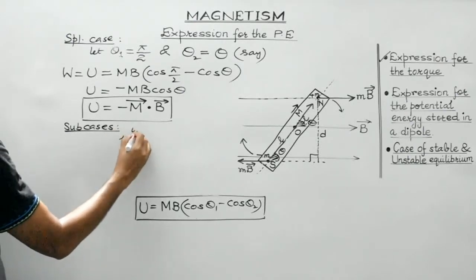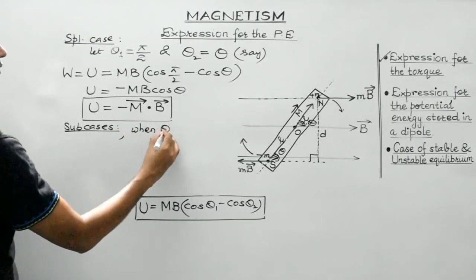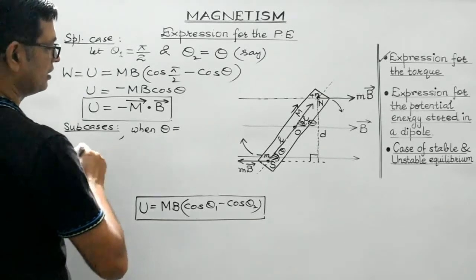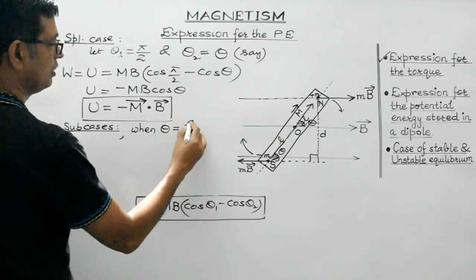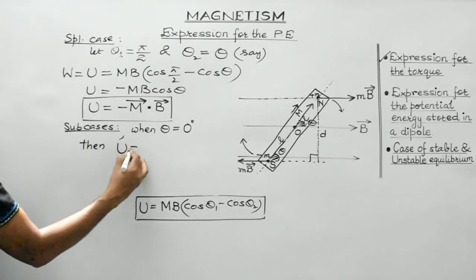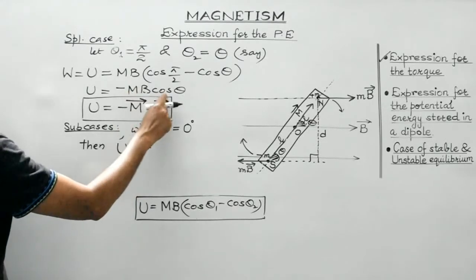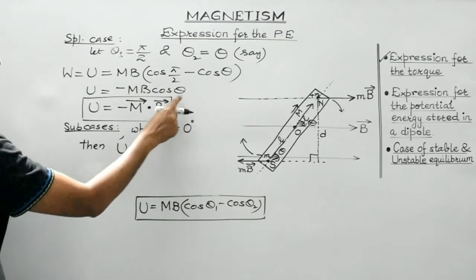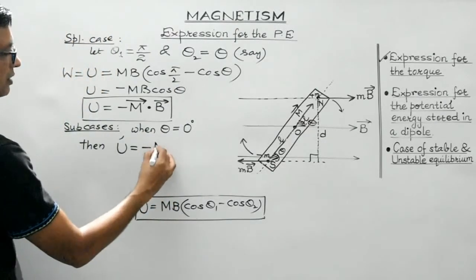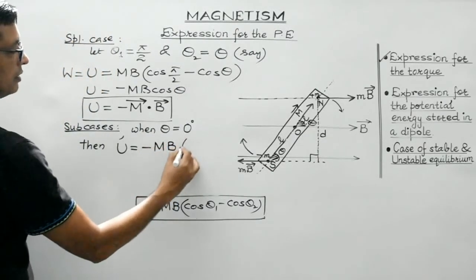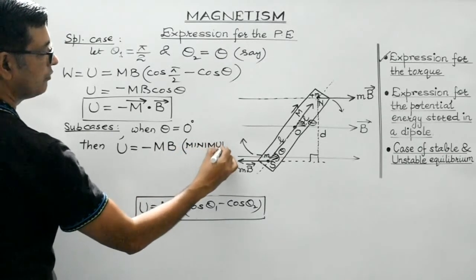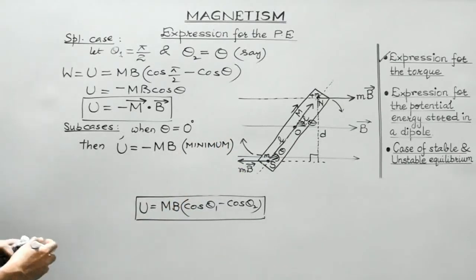When theta is equal to 0 degree, let us consider theta is equal to 0 degree, then U would be equal to minus mB cos theta. Substituting the value of theta as 0, cos 0 is 1. So we get minus mB. This is the minimum potential energy which the dipole can possess.